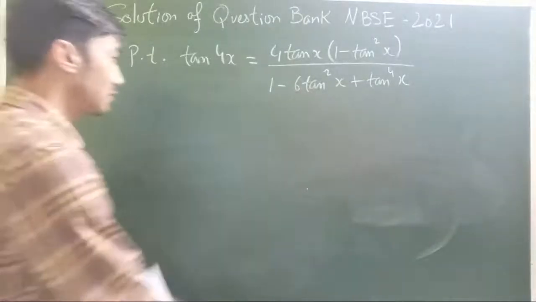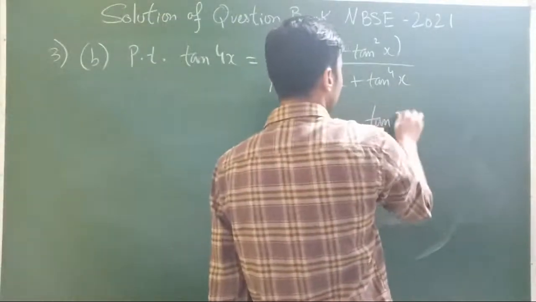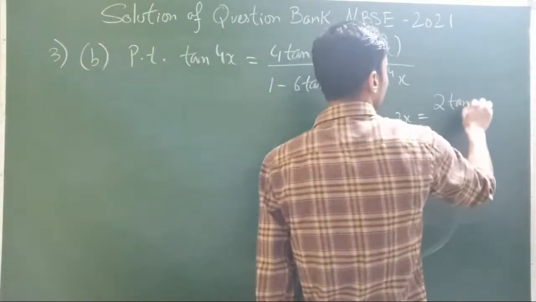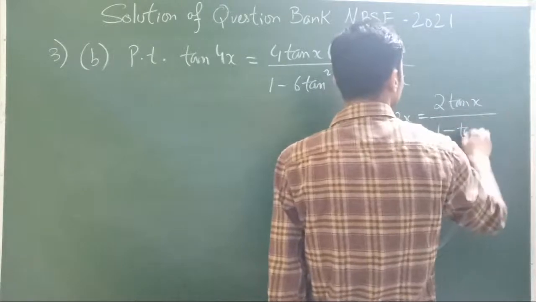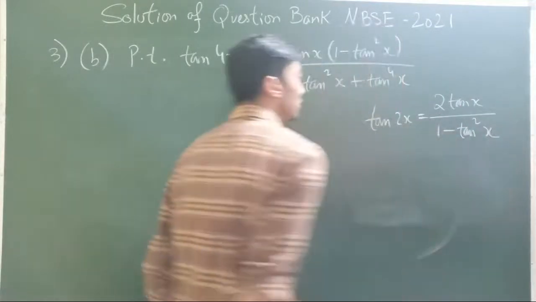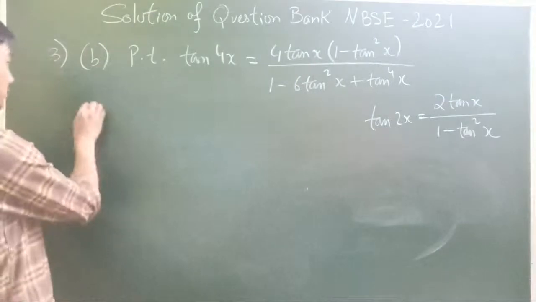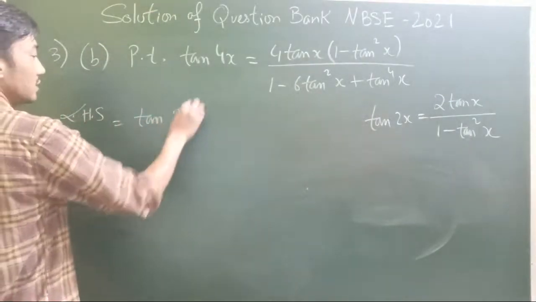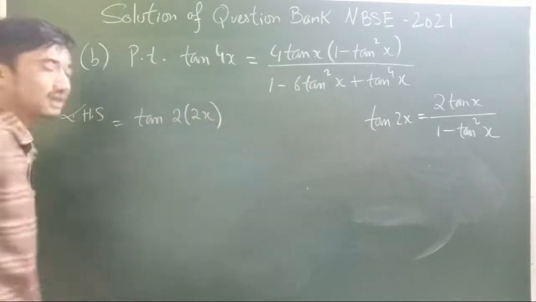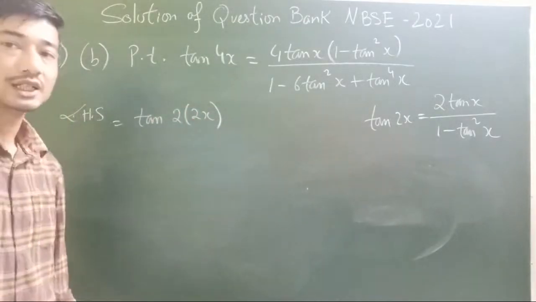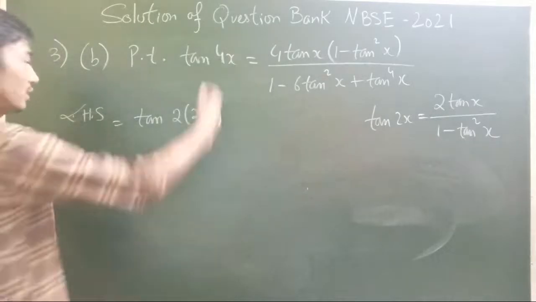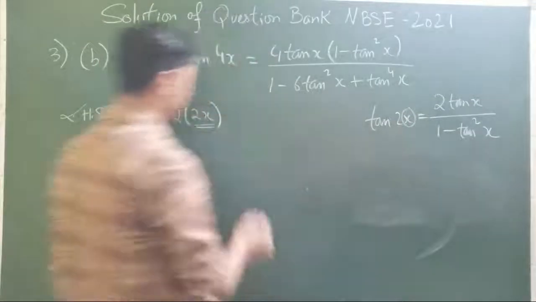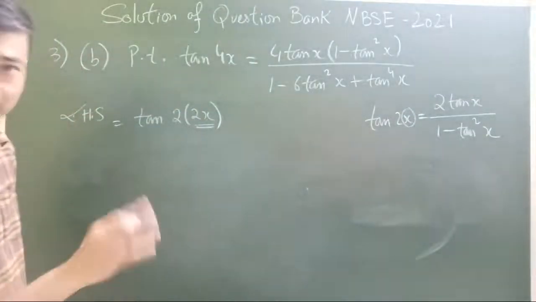Now all of us know that the identity for tan 2x is twice of tan x by 1 minus tan square x. We will be using this here. So left hand side, tan 4x, we can write it as twice of 2x. I believe in class 11, all of us can understand what is happening here. So tan 4x can be written with our angle being 2x instead of x, so we just have to replace it.